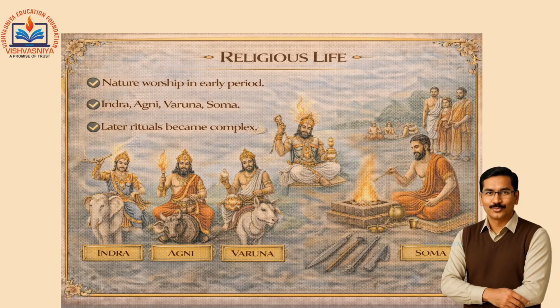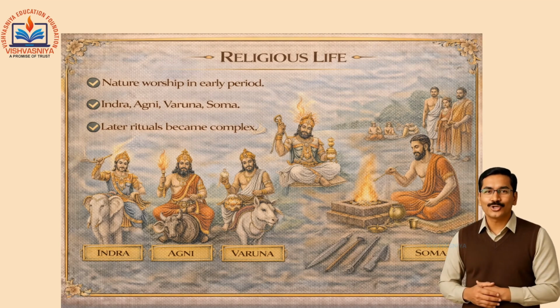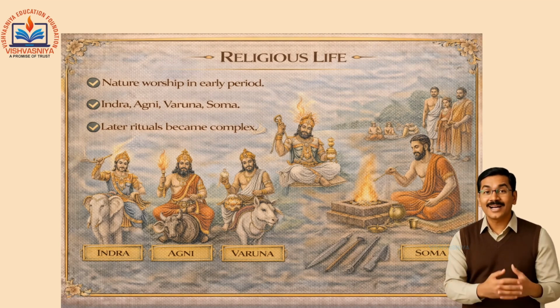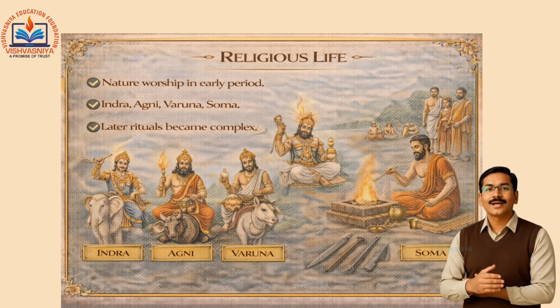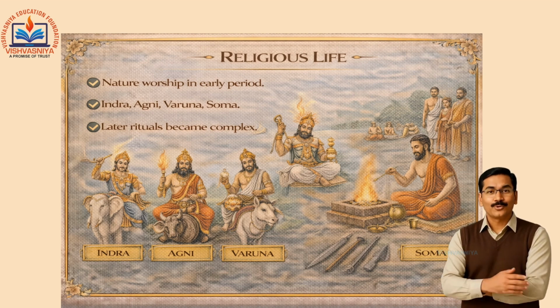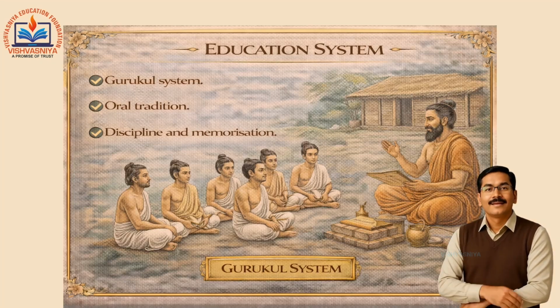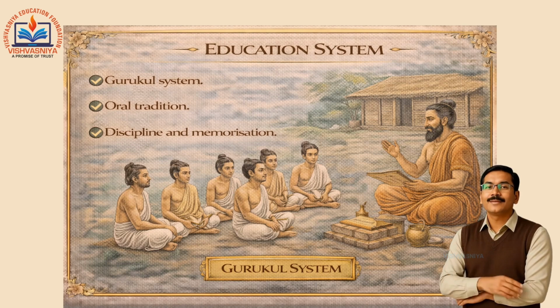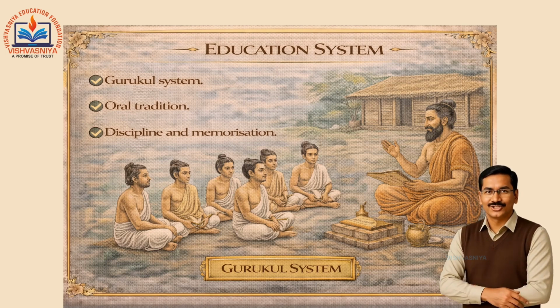Early Vedic religion was simple and based on nature worship. People worshipped gods like Indra, Agni, Varuna, and Soma. Later, religion became complex with rituals and sacrifices. Education followed the Gurukul system, where students lived with their teacher and learned through oral teaching and discipline.